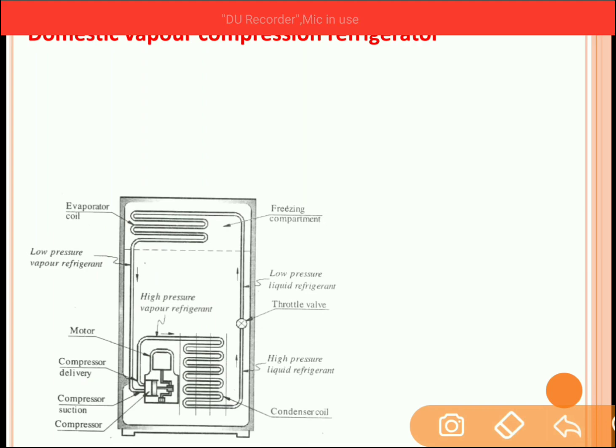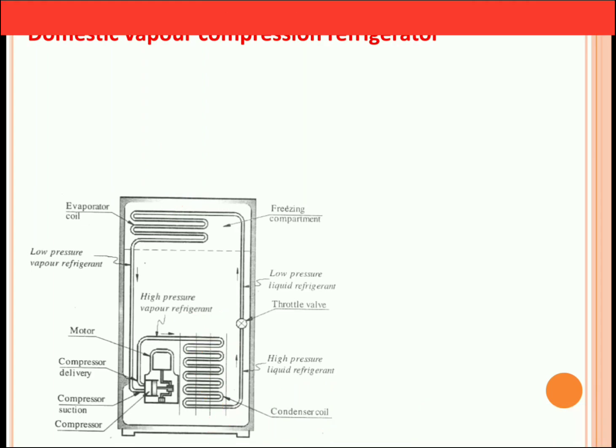Now this high pressure and high temperature vapor refrigerant will move to the condenser coil. This condenser coil will reject the heat to the surrounding air, and this surrounding air is nothing but the back portion of the fridge. So in the back portion of the fridge you will feel a hot air, because the refrigerant which is there inside this condensing tube will reject the heat to the surrounding air. So in the evaporator the heat is absorbed from the space which is to be cooled, and in the condenser the heat will be rejected to the surrounding air.